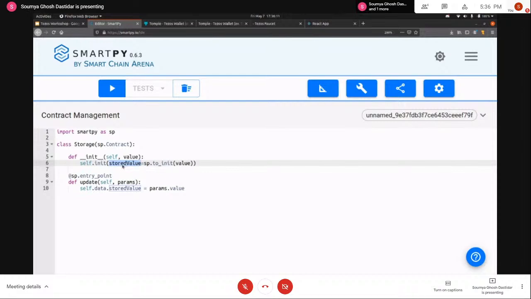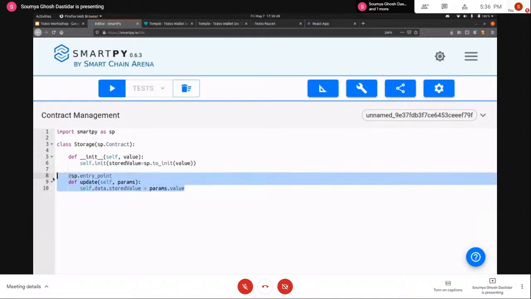So the variable stored value can be accessed using self.data and then the name of the variable that you have used for the storage. That way we can access the values in the storage, and to update the value we just write self.data.stored_value equal to params.value. So this is going to update the data that is stored in the storage with the incoming data from the entry point here. So that was a simple entry point for you.